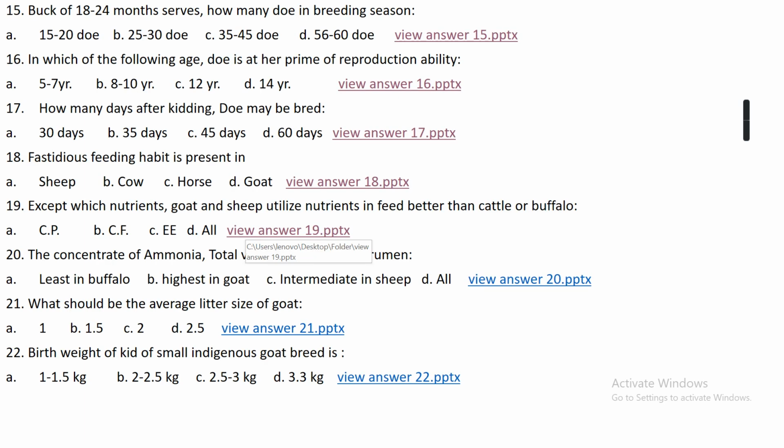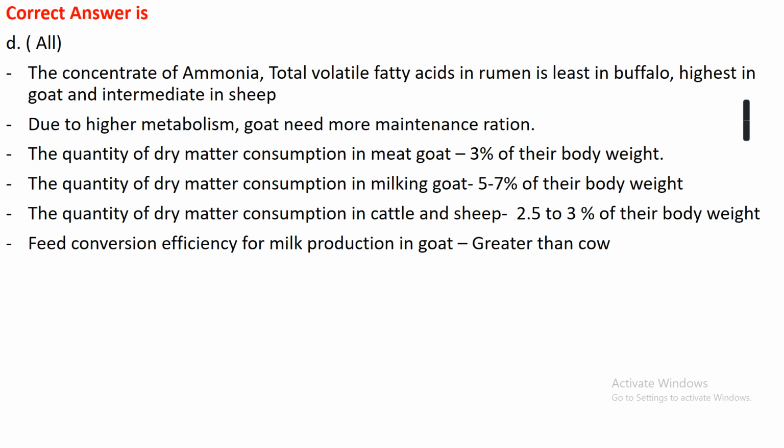Question number 20. The concentration of ammonia and total volatile fatty acids in rumen. Option A, least in buffalo. Option B, highest in goat. Option C, intermediate in sheep. Option D, all. The right answer is option D, all. The concentration of ammonia and total volatile fatty acids in rumen is least in buffalo, highest in goat, and intermediate in sheep.